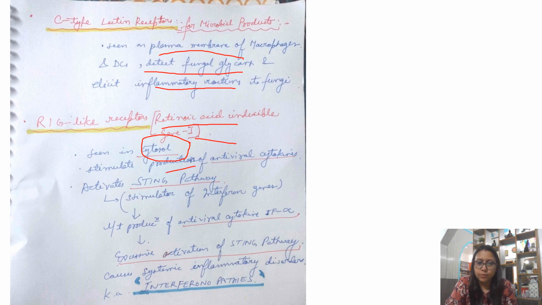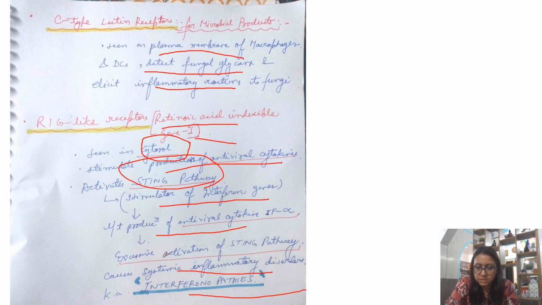So this will stimulate the production of your antiviral cytokines and they activate the STING pathway. What is STING? It is stimulator of interferon genes. Which will lead to the production of antiviral cytokine, that is interferon alpha. So excessive activation अगर हो जाती है STING pathway की, that will lead to systemic inflammatory disorders, that is interferonopathies.